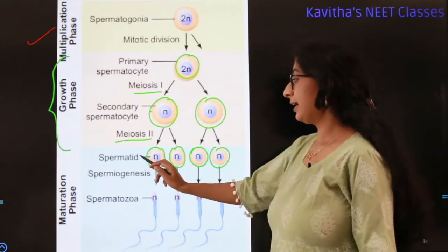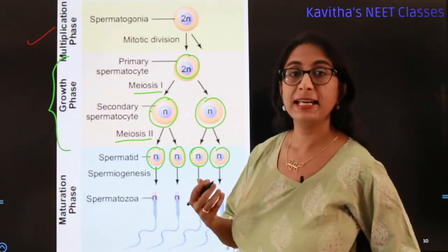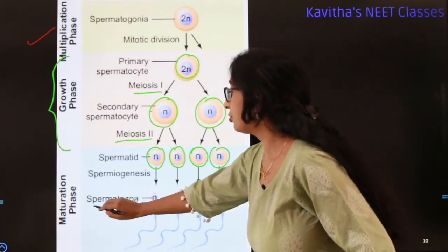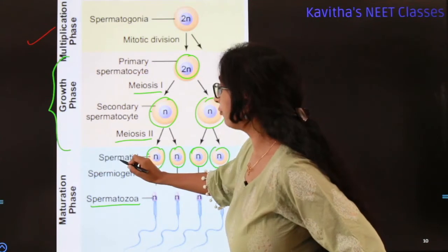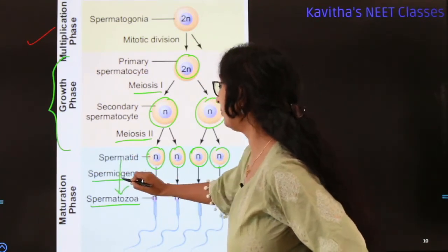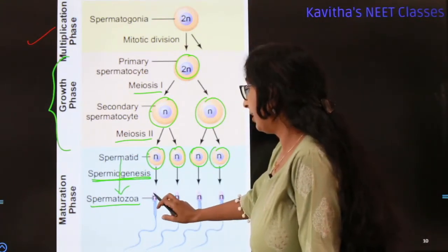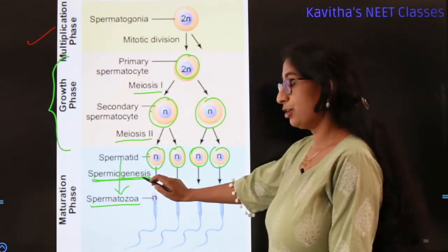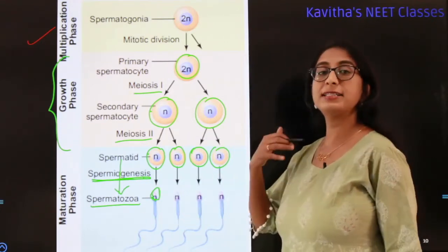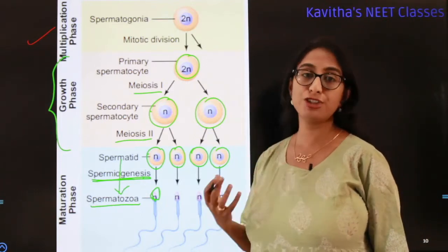Then the 4 spermatids undergo spermiogenesis, that is the transformation of the spermatid to spermatozoa. Later, after spermiogenesis, the heads of the sperm are engulfed inside the Sertoli cells and they are finally released from the seminiferous tubules.